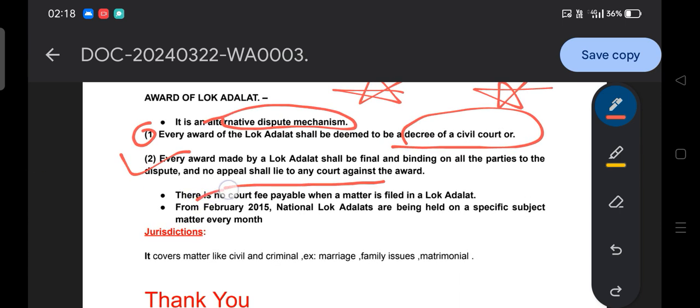And there is no court fee payable when a matter is filed in Lok Adalat. So filing a matter in Lok Adalat does not require a single rupee. You have to remember that. If they ask whether filing a case in Lok Adalat requires money, then that statement is wrong.